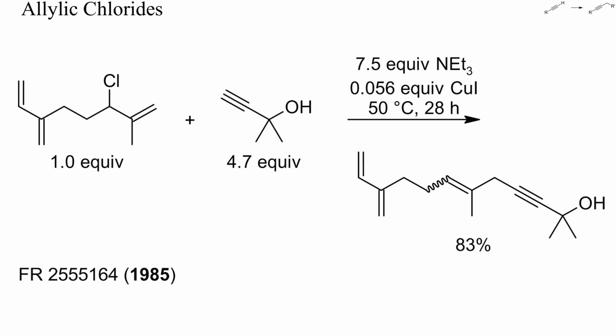In this example, methylbutinol was allylated with a substituted allyl chloride. Catalytic copper iodide and an excess of triethylamine brought about a complete conversion after 28 hours at 50 degrees Celsius. No additional solvent was required, and the alkyne added exclusively to the terminal methylene group without any formation of ethers.